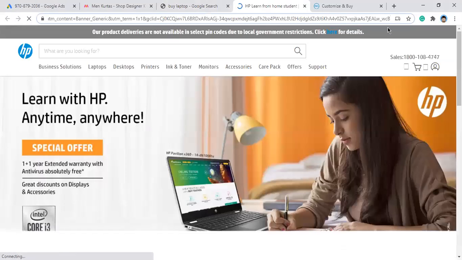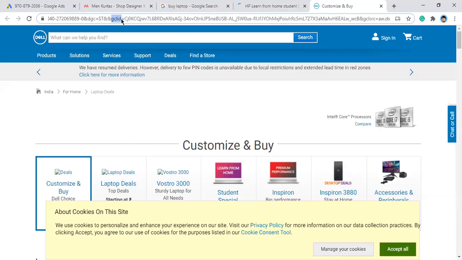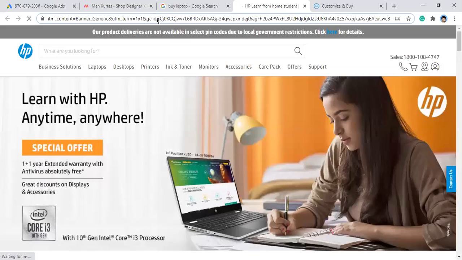This is Dell's website, but here there is a gclick ID, called GCL ID or gclick ID, Google Click ID. And this is HP's website and HP's URL. You can see a gclick ID here also. So every ad you click on would have a unique gclick ID.